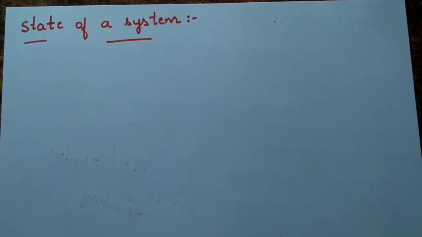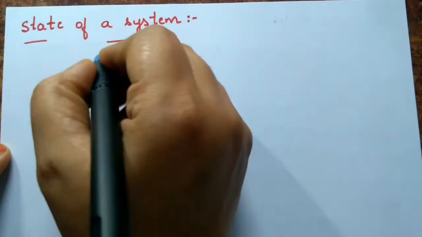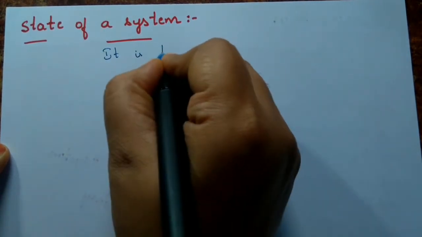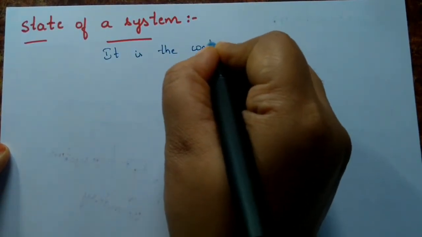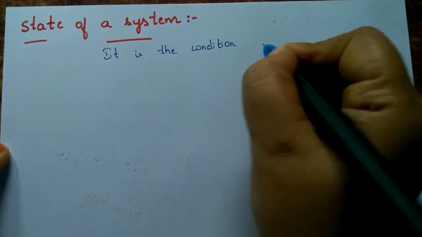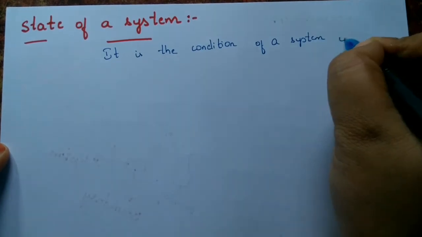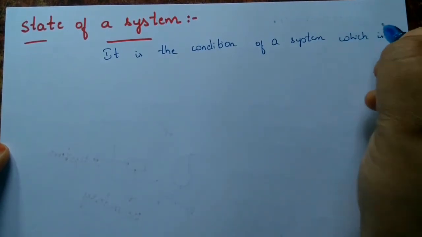So our next basic term is state of a system. We are discussing thermodynamics and its basic terms. The state of a system is nothing but the condition of the system, which is being described by